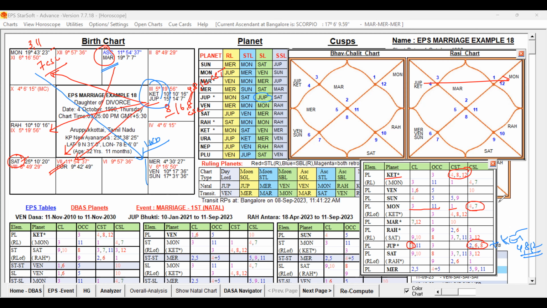Suppose the 7th lord or 7th cuspal sublord is under the influence of Jupiter, then 7th house matters are going to get disturbed. The 7th cuspal sublord planet is going to be disturbed. Are you able to understand? We have to keep that in mind.